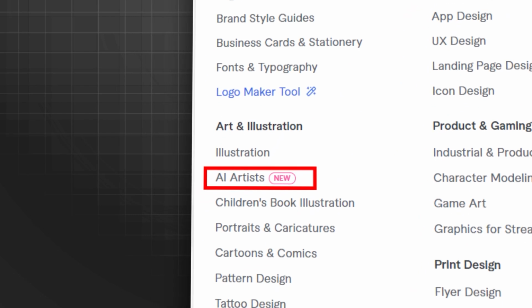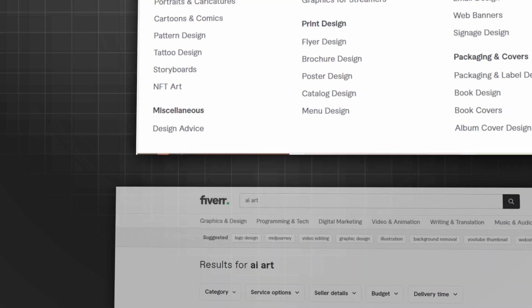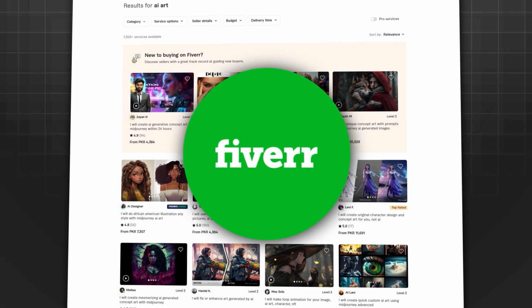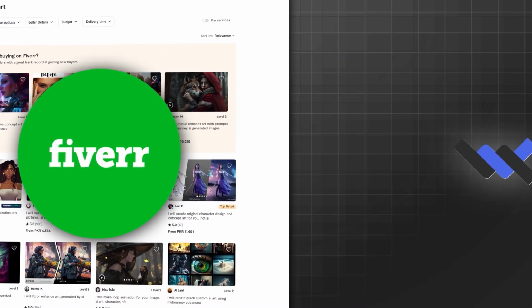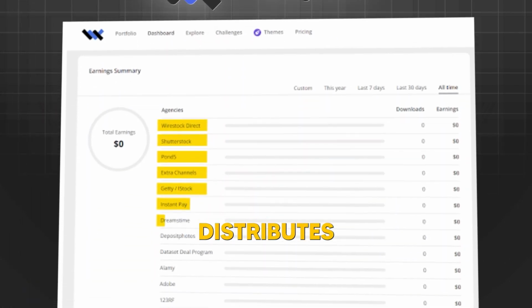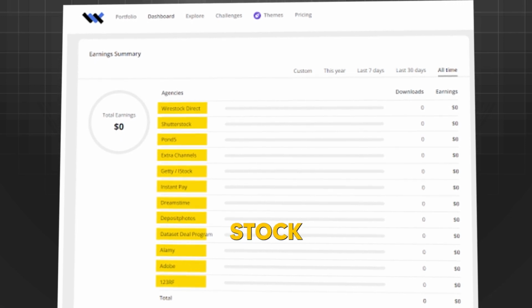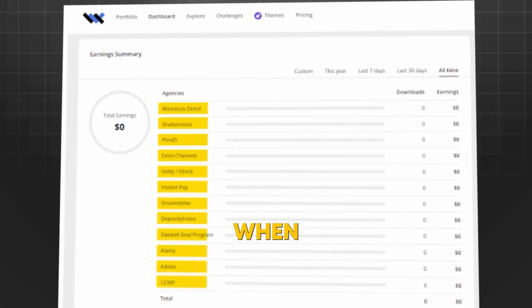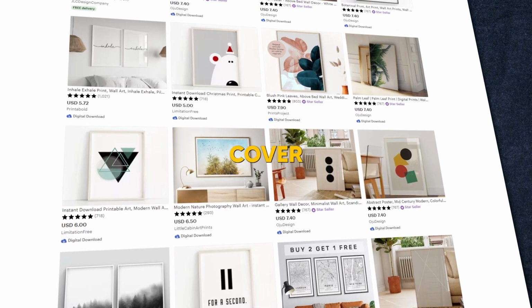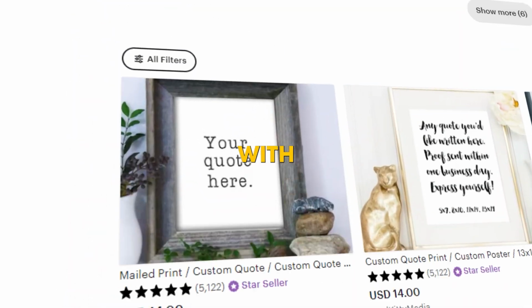For instance, you can create AI art as a service for other people on platforms like Fiverr. Or you can sell your AI art on a platform like Wirestock, which is a marketplace that distributes your art to nearly every major stock photo website and then pays you when someone downloads your image. But let's cover the most obvious option to make money with your AI art.